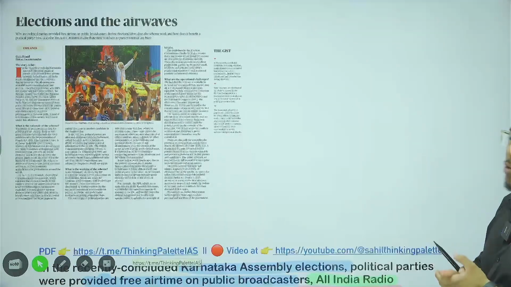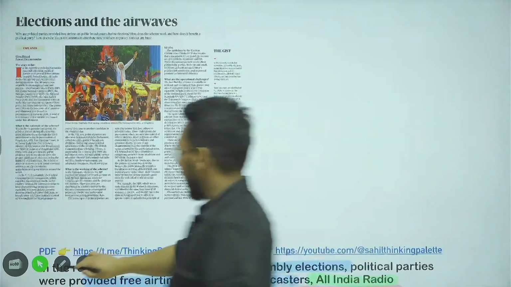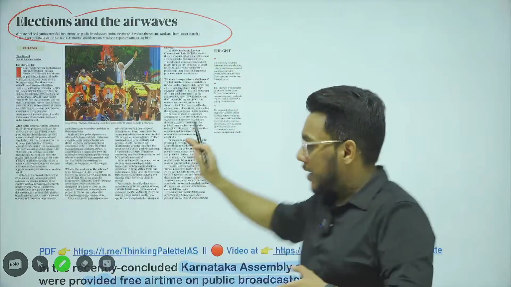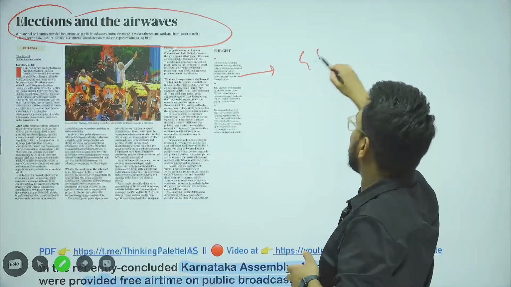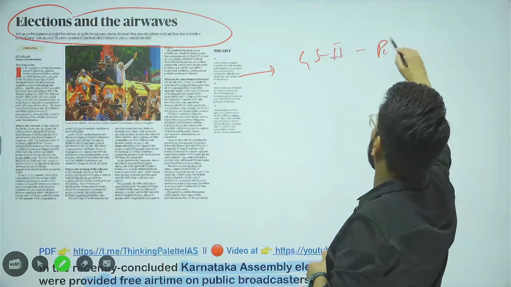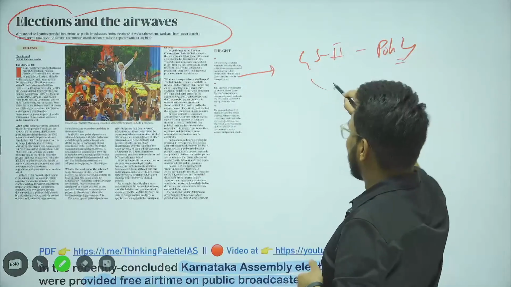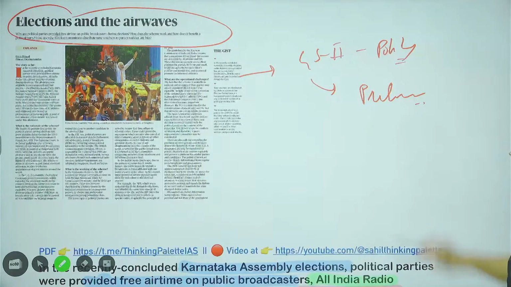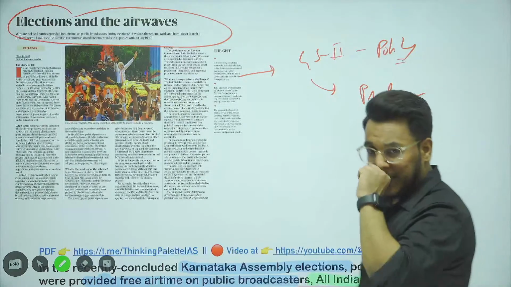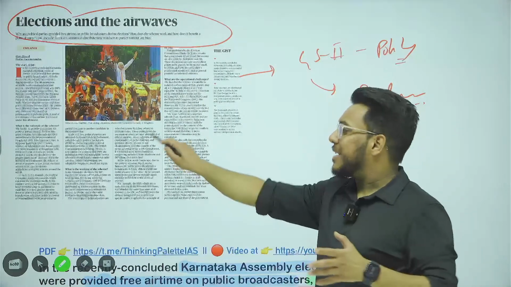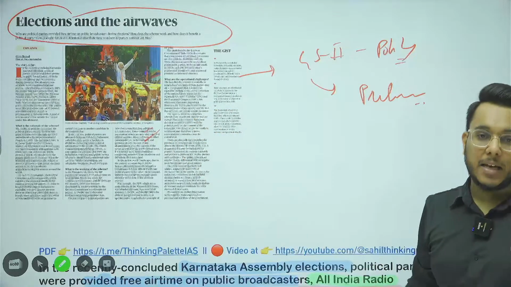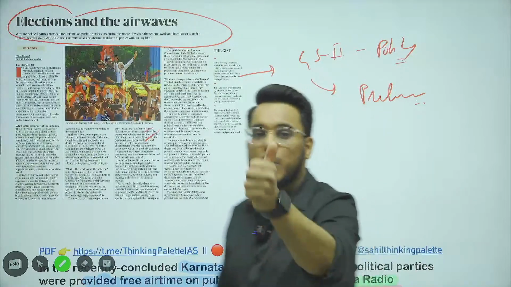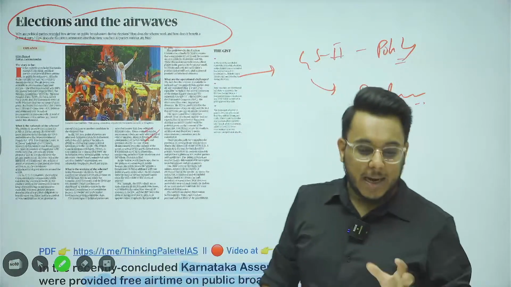Now moving to the next article, Elections and the Airwaves. This article is relevant to GS Paper 2, issues related to polity, and there can be a question even in the prelims examination. But please keep one thing in mind: don't go into too much detail about how much broadcast time, how many minutes are given to this party or to that party, all these things.